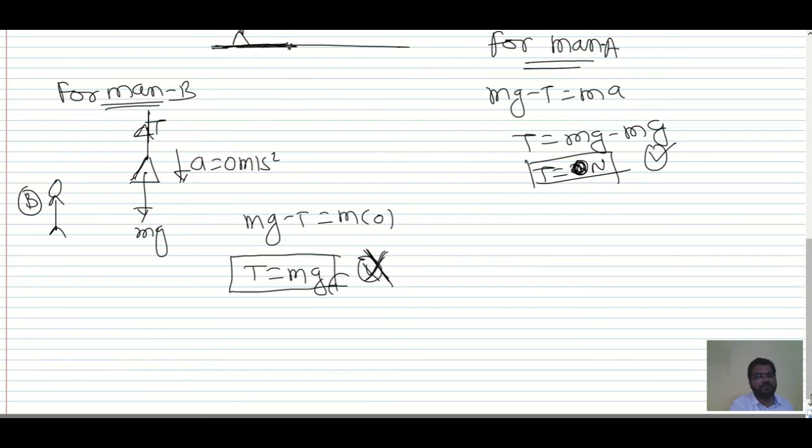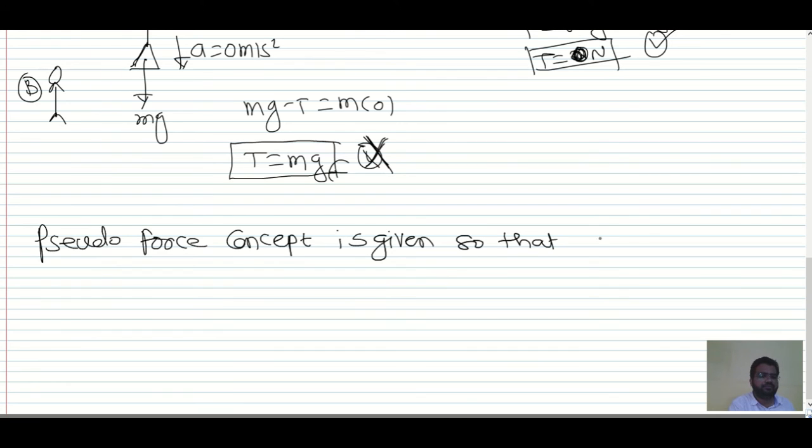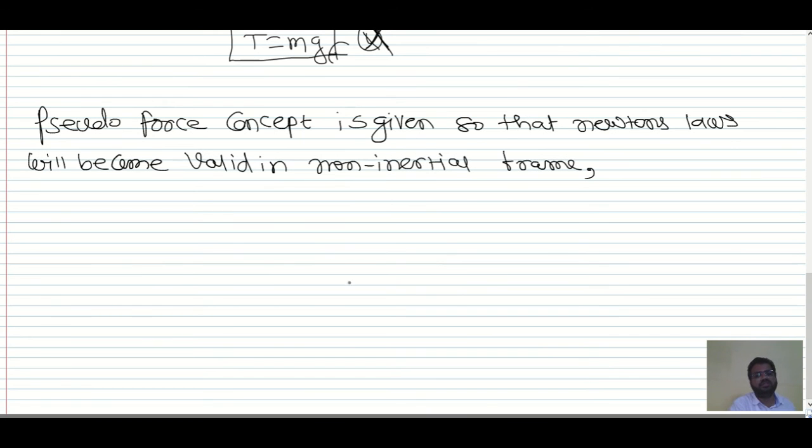So for man B, the pseudo force concept is given so that Newton's laws will become valid in the non-inertial frame. So if you wanted to validate Newton's laws, then we have to introduce the pseudo force concept.